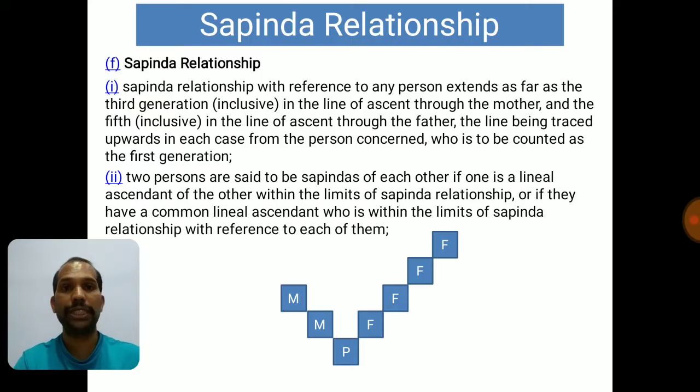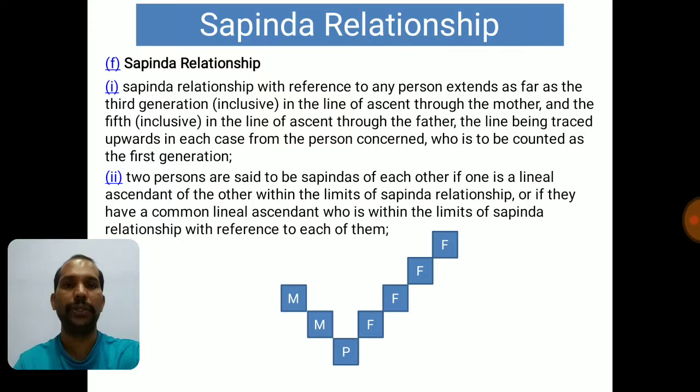This is very important. Sapinda relationship and the next concept that I am covering, that is prohibited degree of relationship, are very important when it comes to the essentials of Hindu marriage, or what is required for a valid Hindu marriage, which I am covering in my next session. So please be alert when I am explaining this and the next one. I hope Sapinda is clear now.